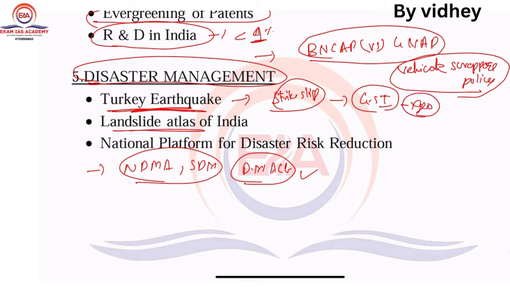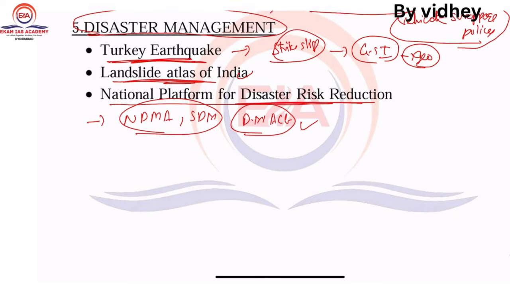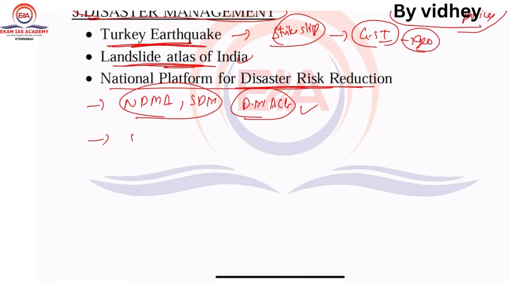The Landslide Atlas of India has been prepared, and the National Platform for Disaster Risk Reduction. There may be a chance of asking evergreen things like droughts, floods. Recently there is a trend of Nipah also, droughts, floods, for example. So that's it.